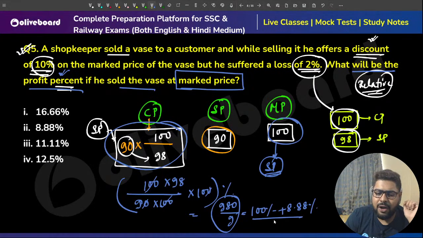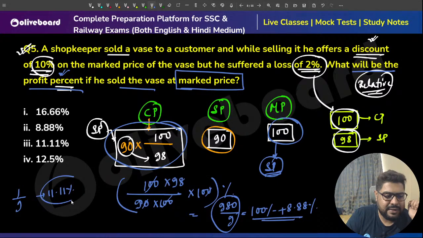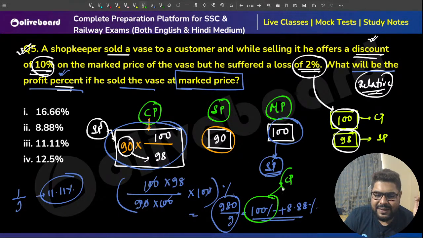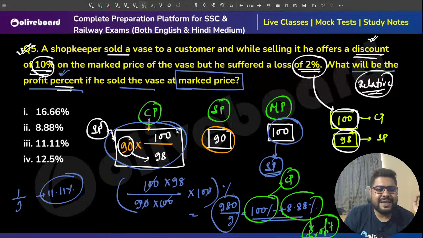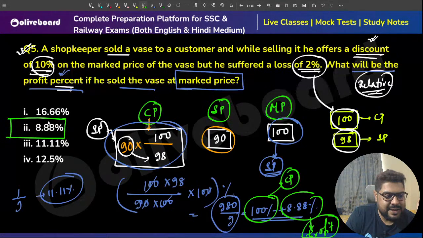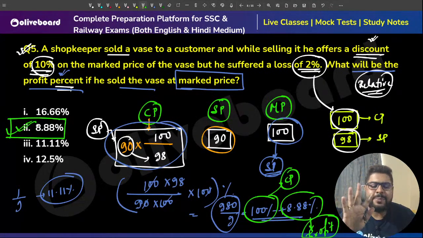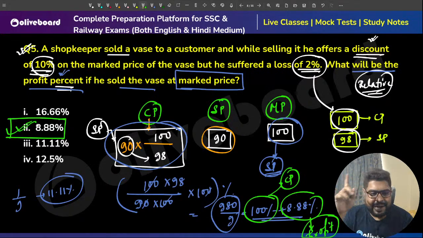Right? We all know 1 by 9 is 11.11%. Right, sir? So 8.88%. So that means this is your CP, and this is your profit, sir. That means the answer to your question is option number 2, 8.88%. Clear, everyone? Clear, everybody?